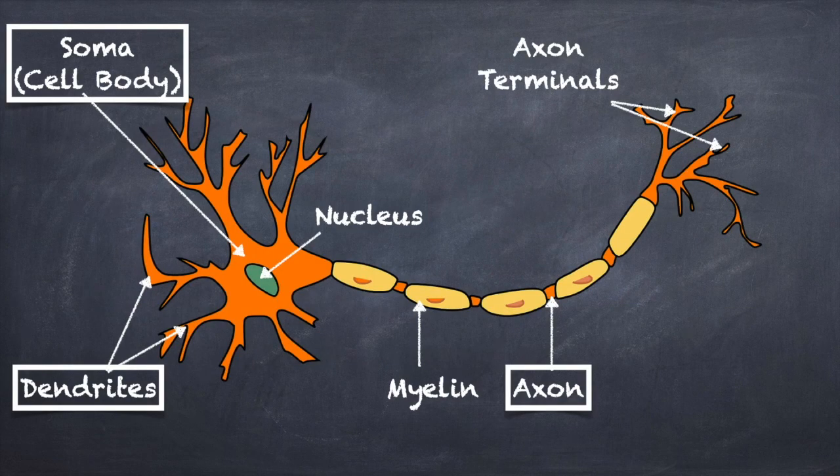This is a typical example of a multipolar neuron. The three main parts of the neuron are the cell body or the soma, the axon, and the dendrites. One neuron may have several dendrites, but it will have only one axon.